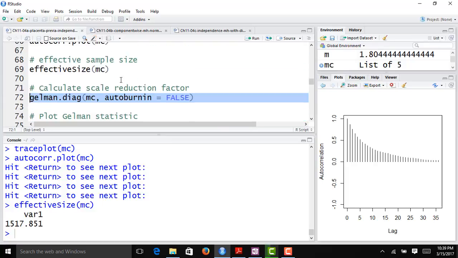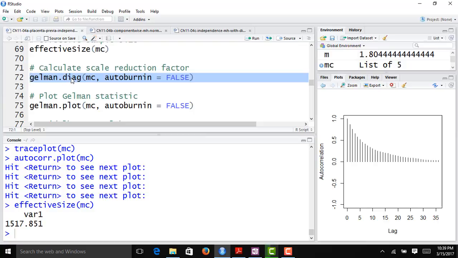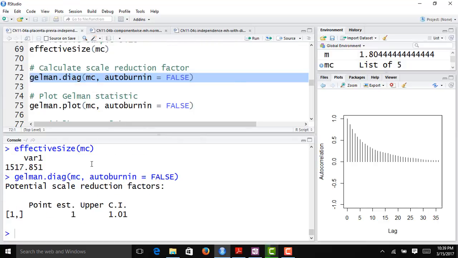Now we can look at the Gelman-Rubin statistic. I'm going to run this command here, and if you remember, I need multiple chains to get this. The point estimate is 1. Okay, so that's good. Remember, we wanted R-hat close to 1, and the upper bound for that is 1.01.